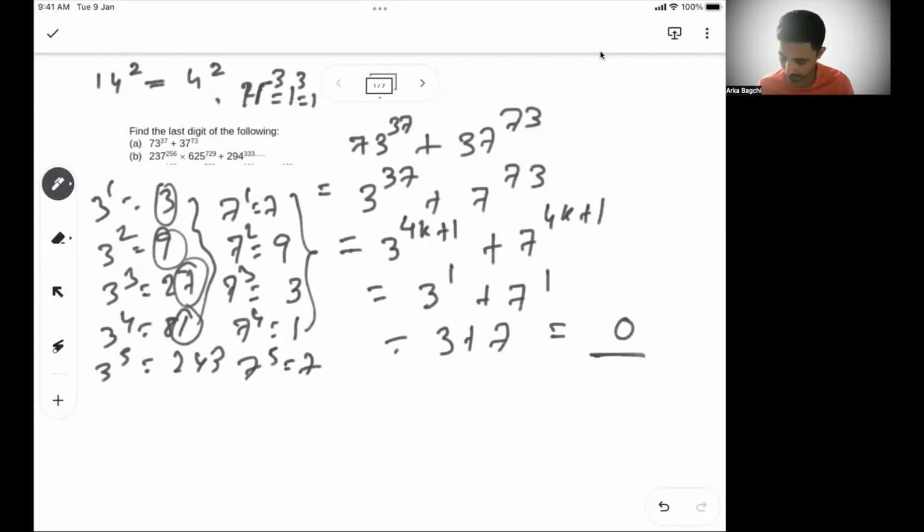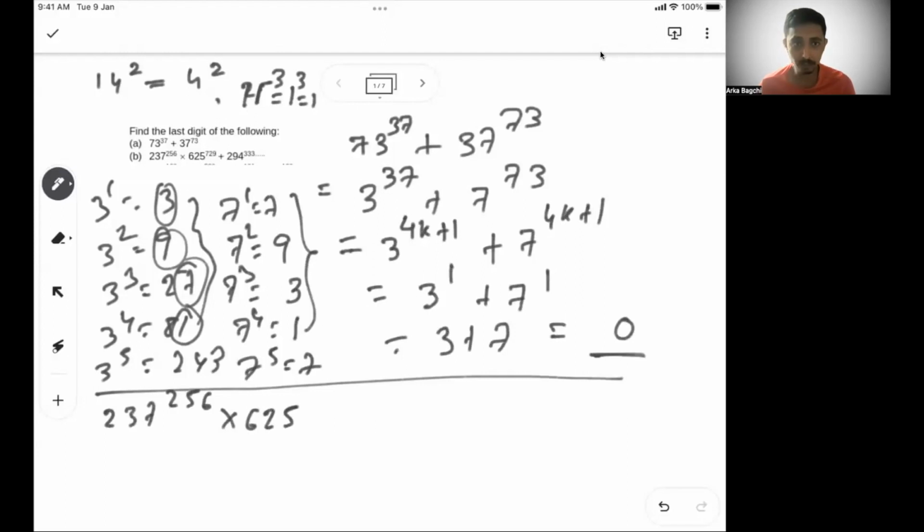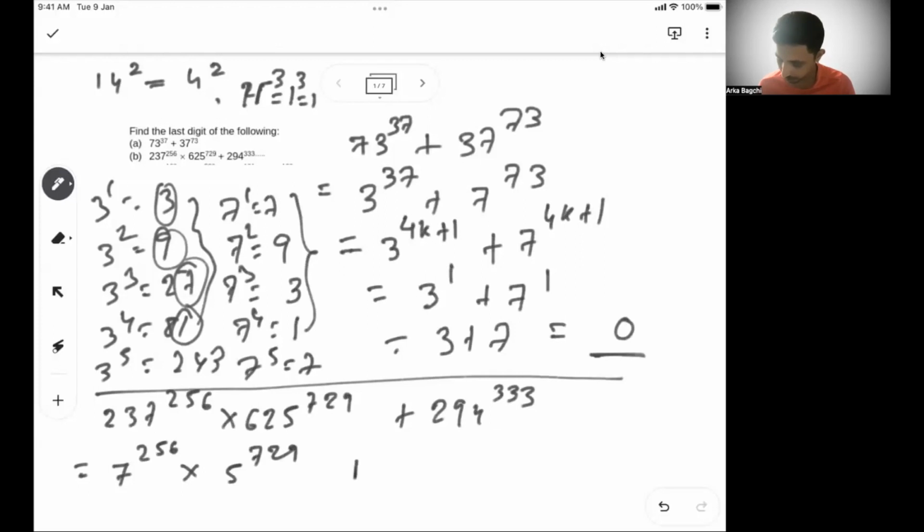What does the second one say? The second one says 237 to the power 256 into 625 to the power 729 plus 294 to the power 333. This is the same as saying 7 to the power 256 into 5 to the power 729 plus 4 to the power 333, right? So 7 has a cyclicity of 4. 256, is it a multiple of 4? Yes, it's a multiple of 4.